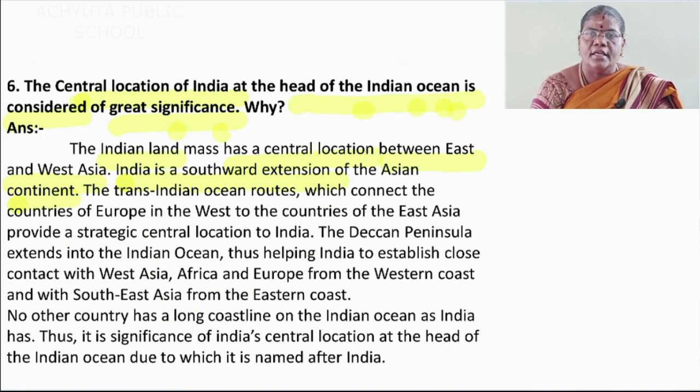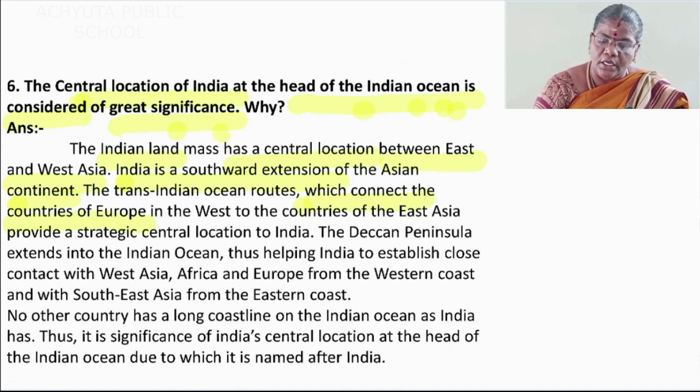The next one, the Trans-Indian Ocean routes, comma, which connect the countries of Europe in the west to the countries of the East Asia.